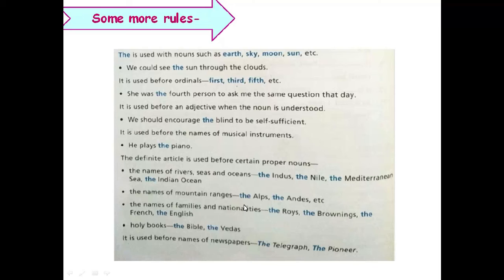The names of families and nationalities like the Roys, the Brownings, the French, the English. So before nationalities as well, we also say the Indians. The Indians are very cultural, right? So we use the before names of families as well as names of nationalities. We also use the before holy books such as the Bible, the Vedas, the Quran. It is used before names of newspapers like the Telegraph, the Pioneer, the Hindustan Times, the Times of India. So before such things also we use the definite article.